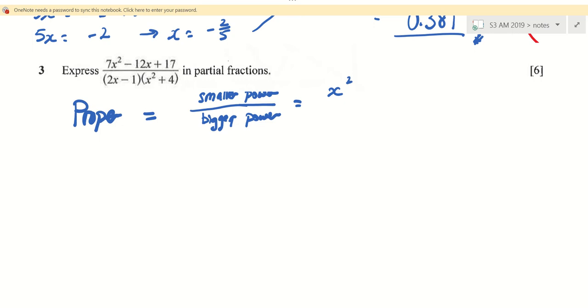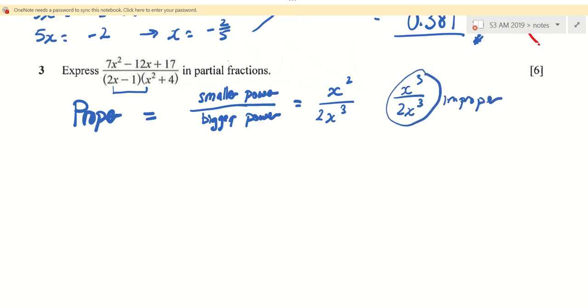The smallest power in this question is x squared. The smallest power in the denominator is 2x cubed when you try to expand. So once you expand like that, you see 2x squared over 2x cubed. You see the bottom is x cubed. This is proper already. In the event where I have x cubed over 2x cubed, this is called improper. Then you have to do long division. So it's another kind of question.